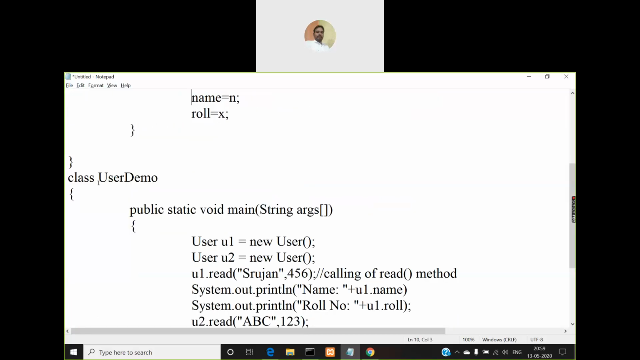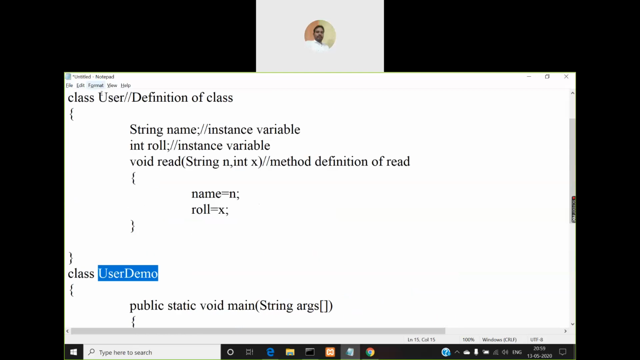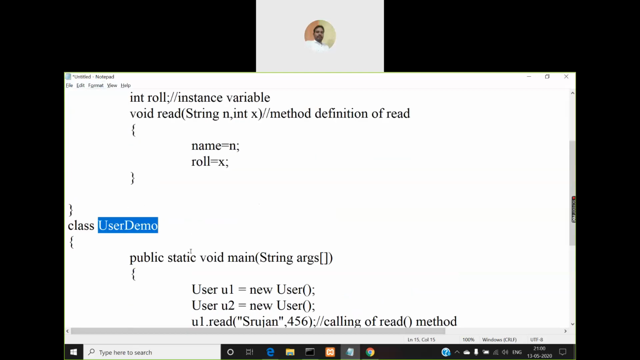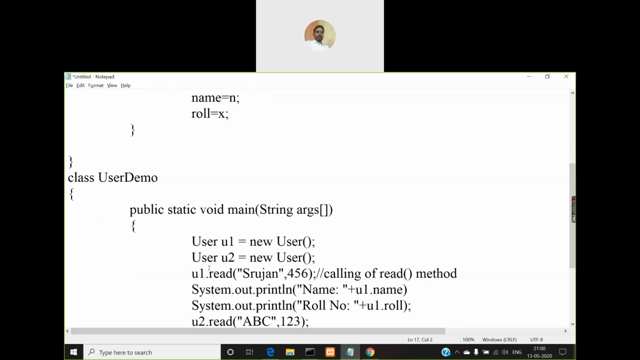But user demo is another class, right? It is not part of this user class. This class is different and this class is different. So here you have the read method, but the main method, is it part of the user class? It is part of another family, another class. So that's why we require an object here.